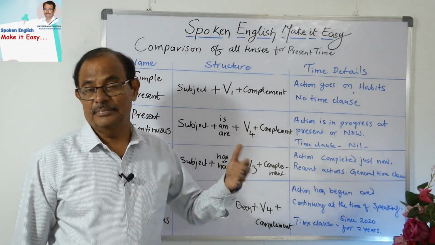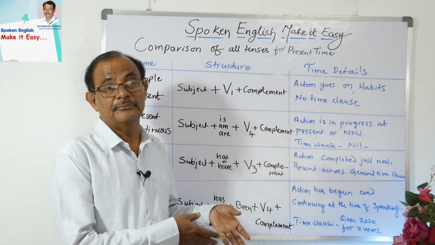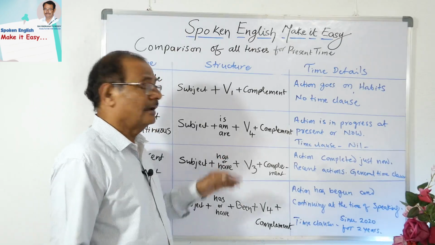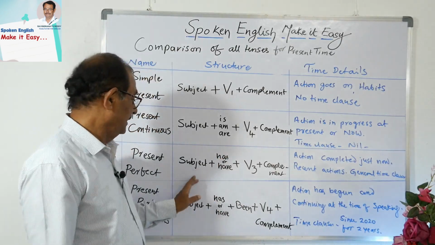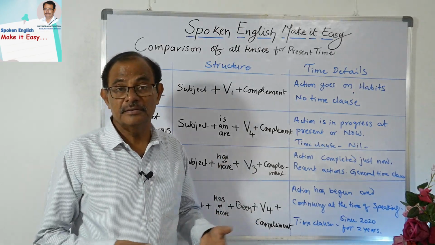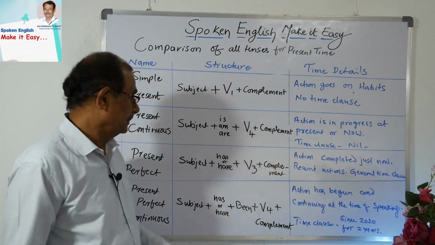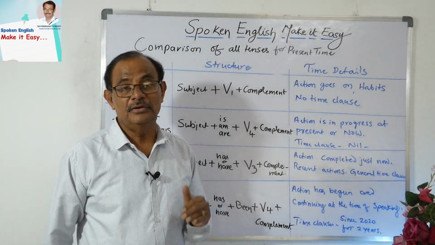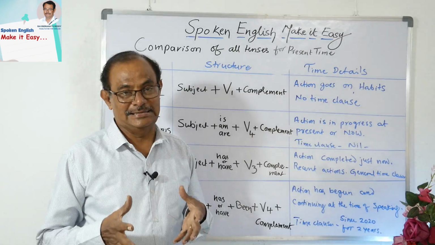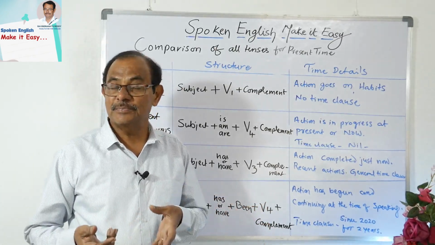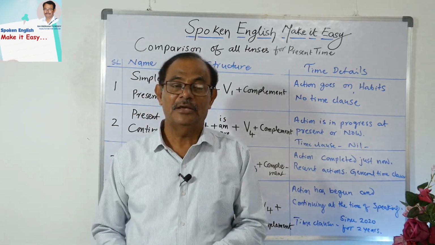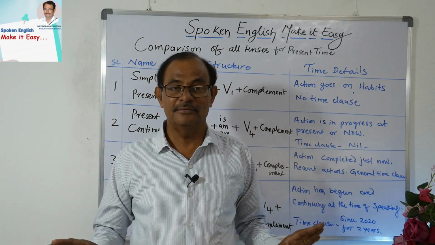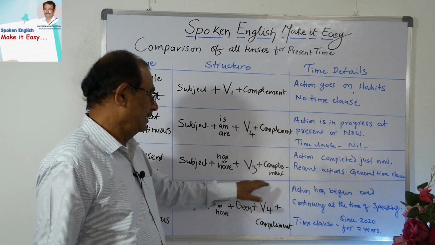Is, am for a singular subject, and am specifically for I. Are for the plural subject. And has and have: has for a singular subject and have for the plural subject. And then V3. So remember, students, V3 is specific for perfect tenses, maybe present perfect or past perfect or even future perfect. You have to use V3 invariably. Without V3, there is no perfect tense in English. Okay, so V3 and the complement.